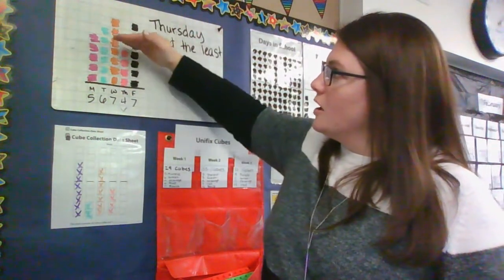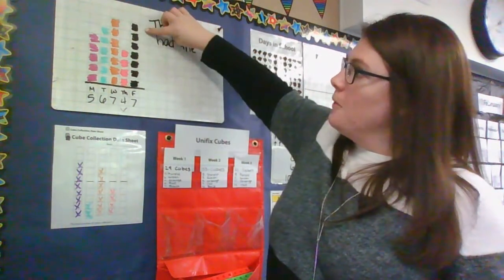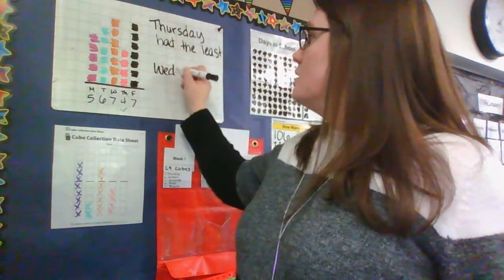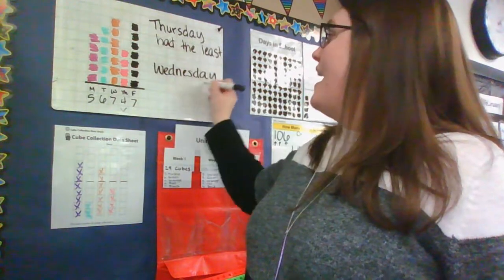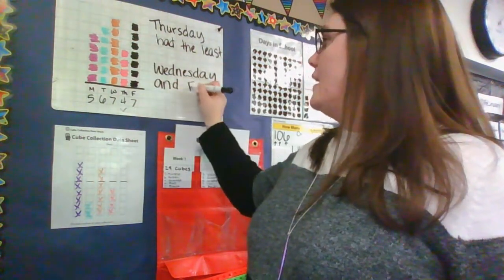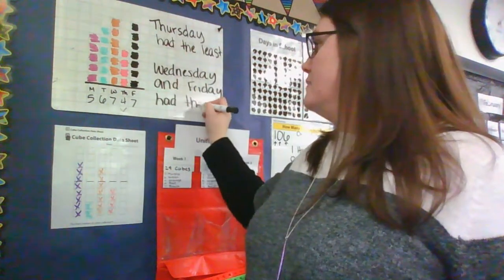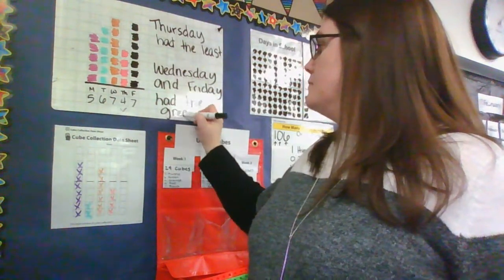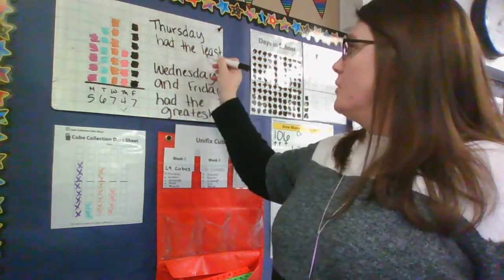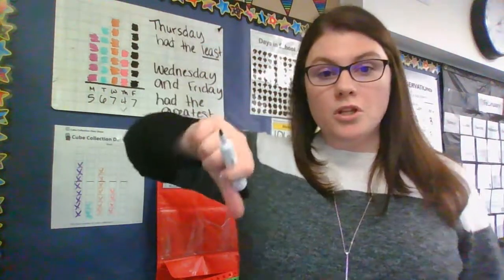Or we use our chart to see which days just kept going and going. So then we get to where these 2 days are the highest in our graph or the highest in our chart, but they're the exact same. So we're going to say Wednesday and Friday had the greatest. Okay, so we're going to start learning these words. The least or the lowest, the greatest or the most.